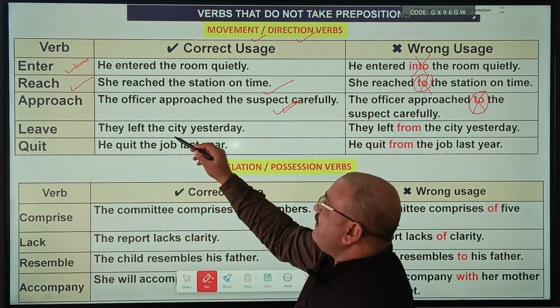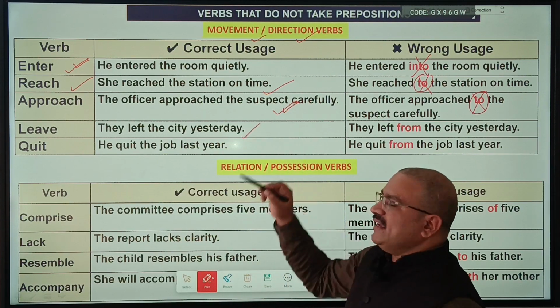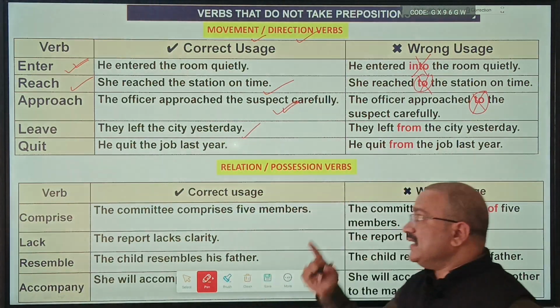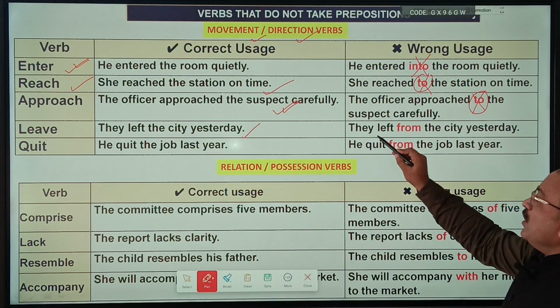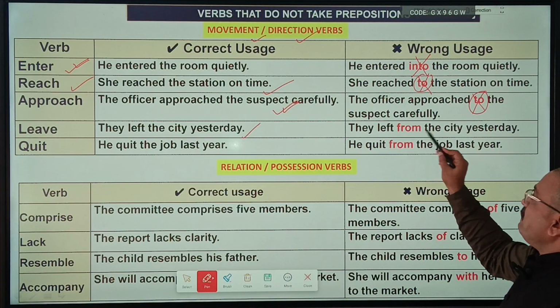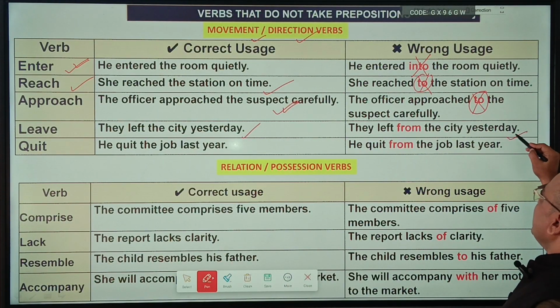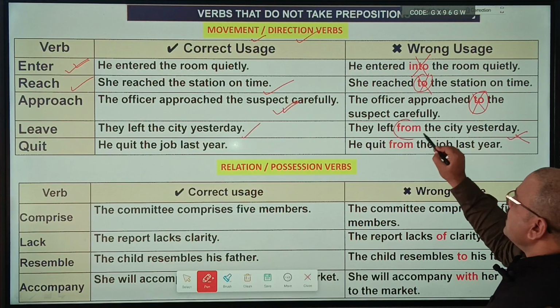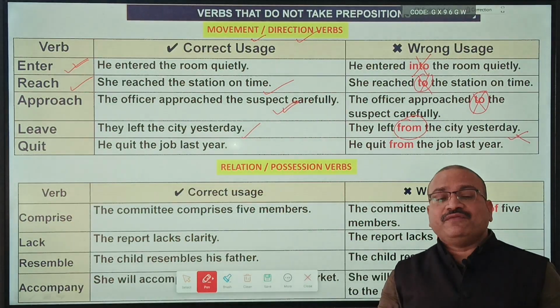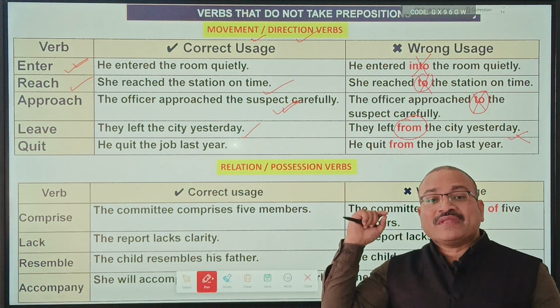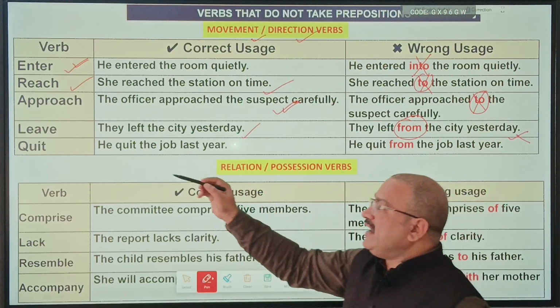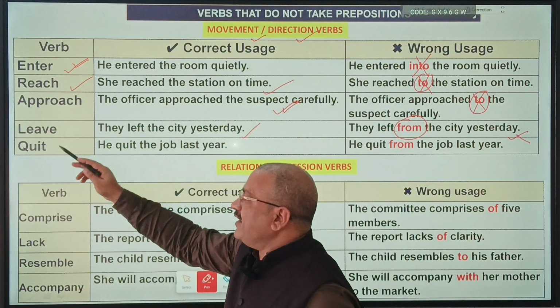Leave. "They left the city yesterday." This is the right sentence. What you will get is "They left from the city yesterday," which is wrong. Why? Because after leave we have the preposition from. So leave will not take a preposition after it.